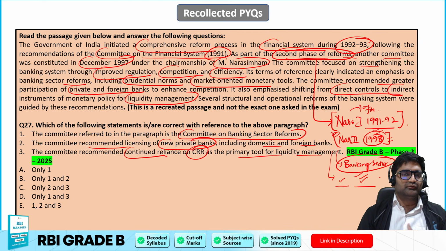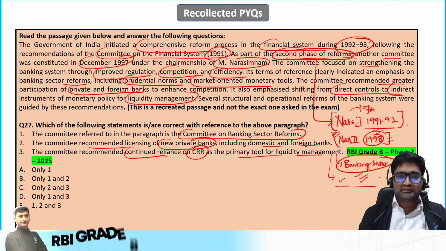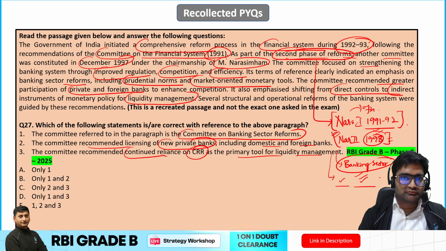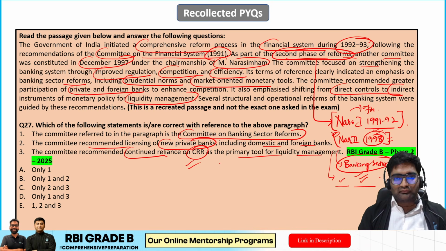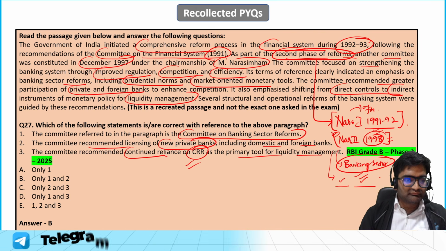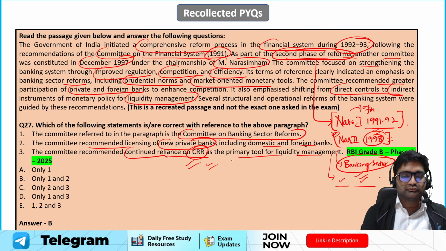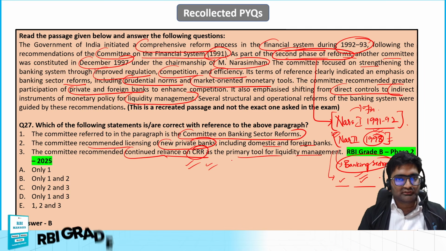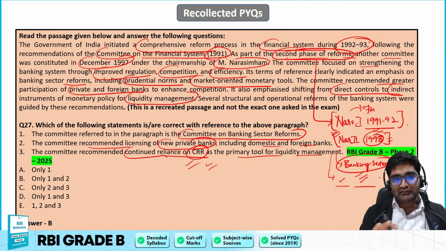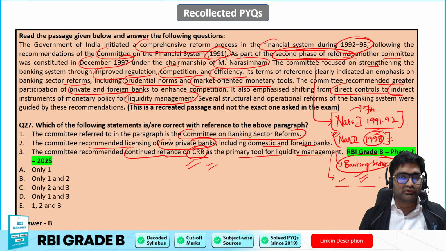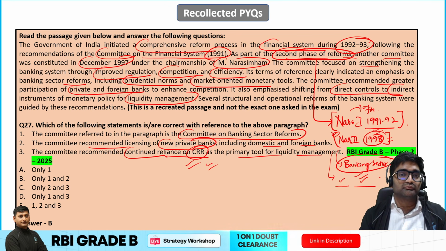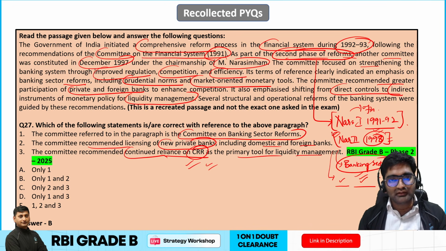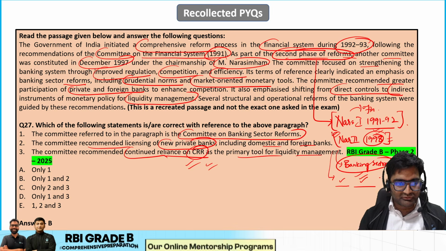Direct tools are things like the interest rate has to be reduced. These are very direct tools wherein the interest rate will be reduced in the market, then money will flow into the market and more loans will be taken. CRR and such are indirect tools. So what can we say over here? One and two only, because CRR also would make variations in the amount of money going into the economy. A shift from these basic interest rate based monetary policies was recommended by the Narasimhan Committee 2. So obviously one and two only, B should be the right answer.